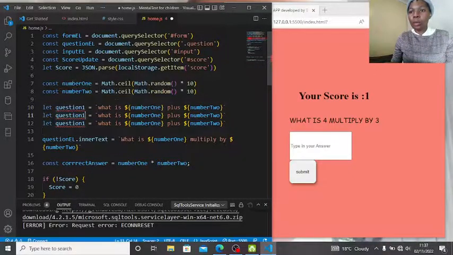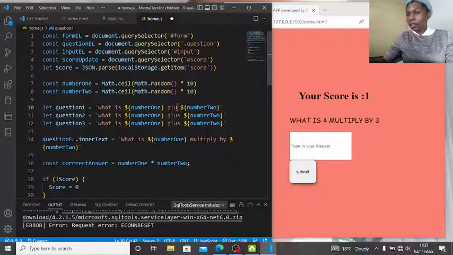Okay, this will be question 2 and this will be question 3. What is num 1 plus num 2, this one should be multiply, and this one should be minus.